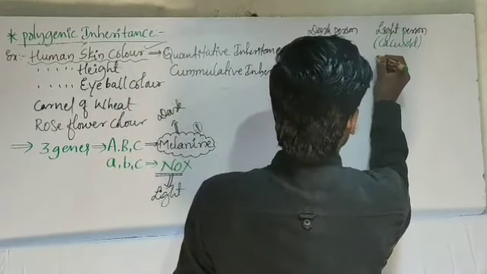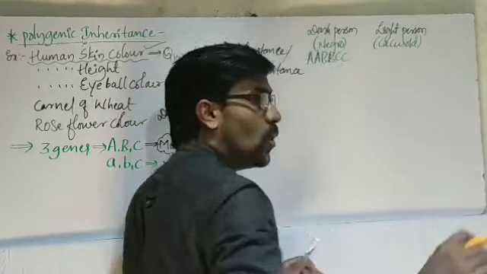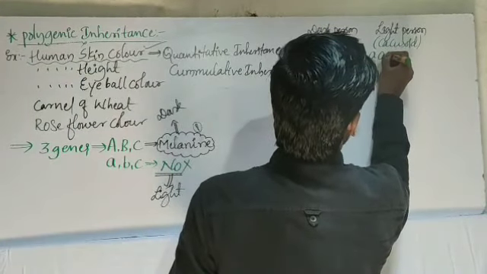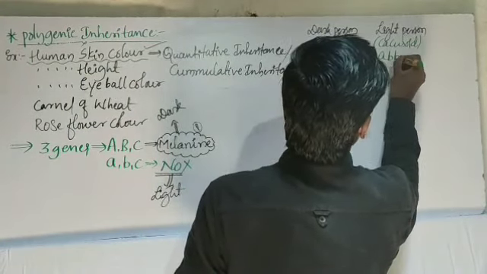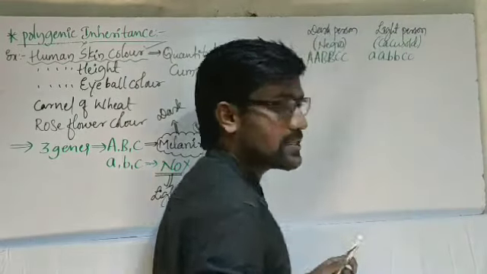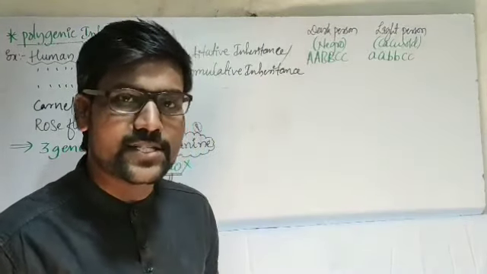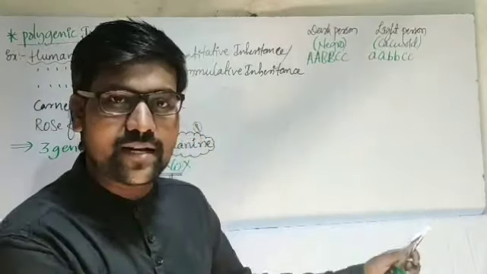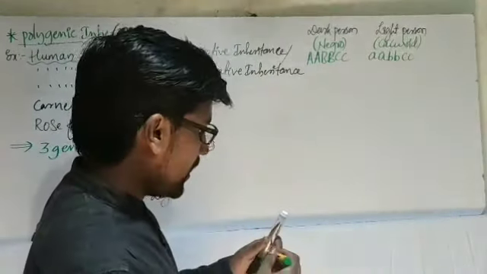And a light skin color, if I consider, no allele is dominant. Hence small a, small a, small b, small b, small c, small c. All the 6 alleles are in the recessive condition. Hence because of that reason there is no production of melanin. Skin color becomes light or white.